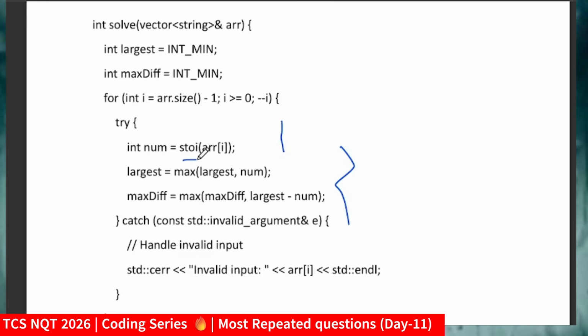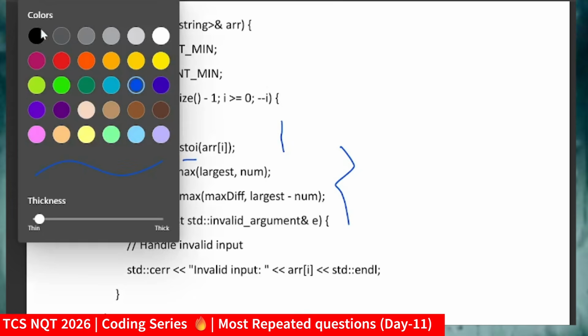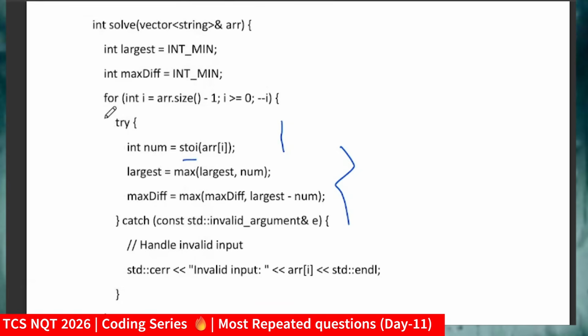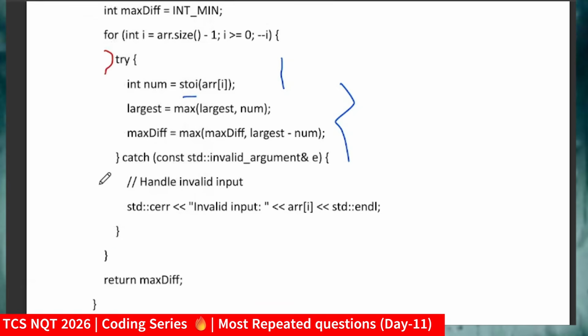And friends, one thing you can see here is that I am using try catch. Why are we using try catch? Because in some cases you might get an error such as TLE or an exception. This is also a hack for your exam: you can use try catch to keep track of at what point you are making mistakes.